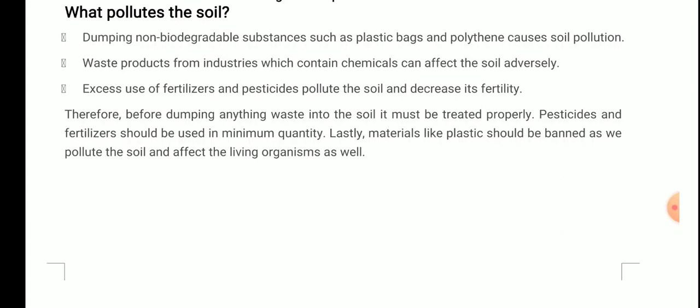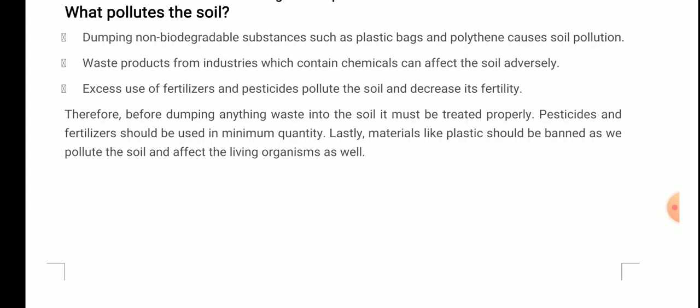But due to these factors, that dumping non-biodegradable substances like plastic bags, polythene, waste products from industries which contain chemicals, and excess use of fertilizer and pesticide will decrease the production, and that is very harmful. So that's why it is said that all these chemical-based agriculture should be limited as much as it can be. So that's why this new concept of organic farming, it is the same thing, that whatever is used is in a healthy form.